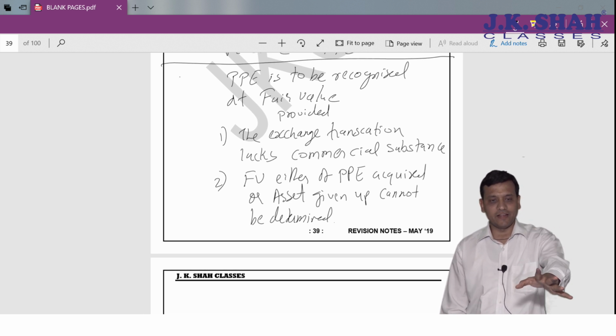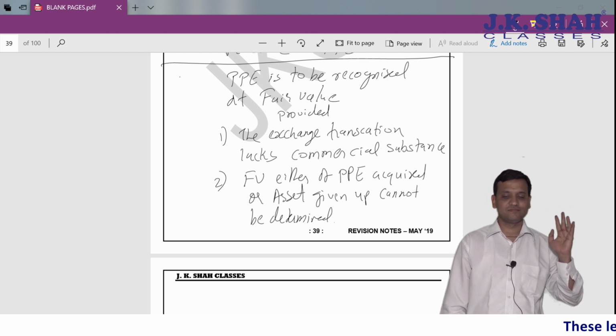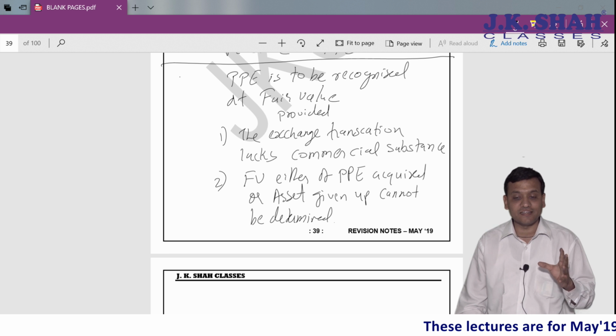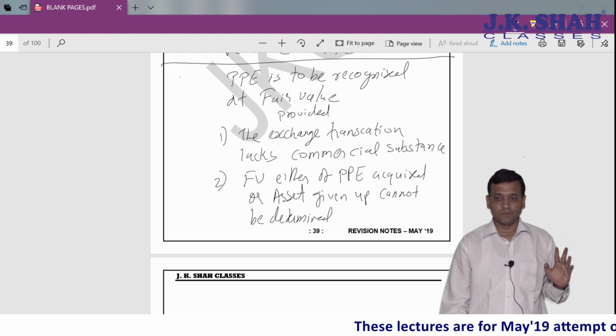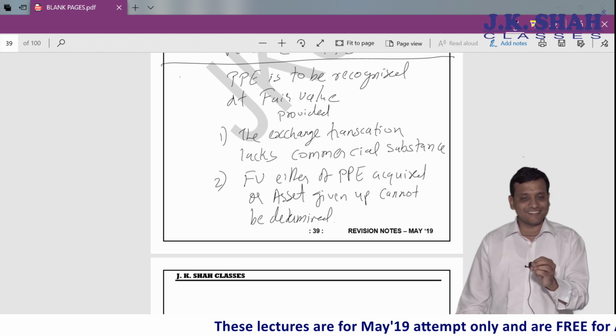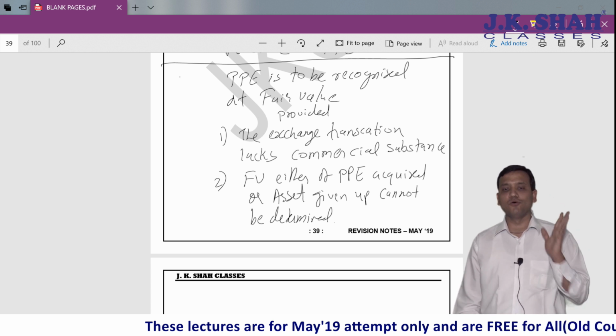I gave you inventory, I got machine. I gave you investment, a financial asset, what I got was furniture. So this furniture or this machinery will be recognized at what amount?